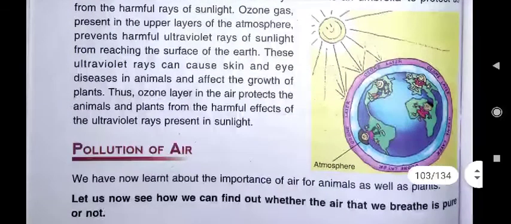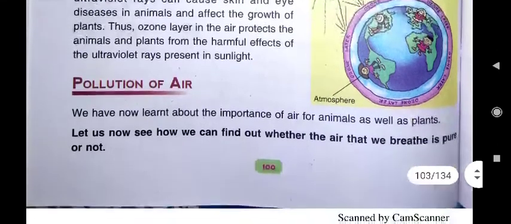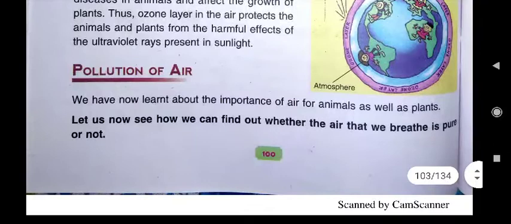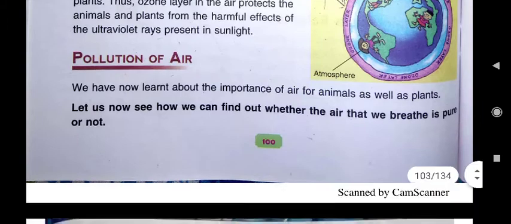Ozone gas present in the upper layers of the atmosphere prevents harmful ultraviolet rays of sunlight from reaching the surface of the earth, and these ultraviolet rays can cause skin and eye diseases in animals and affect the growth of plants. Thus, the ozone layer in the air protects the animals and plants from the harmful effects of the ultraviolet rays present in sunlight.